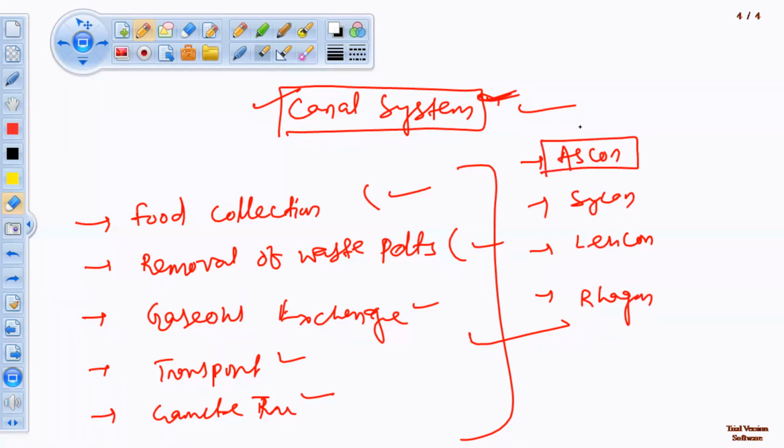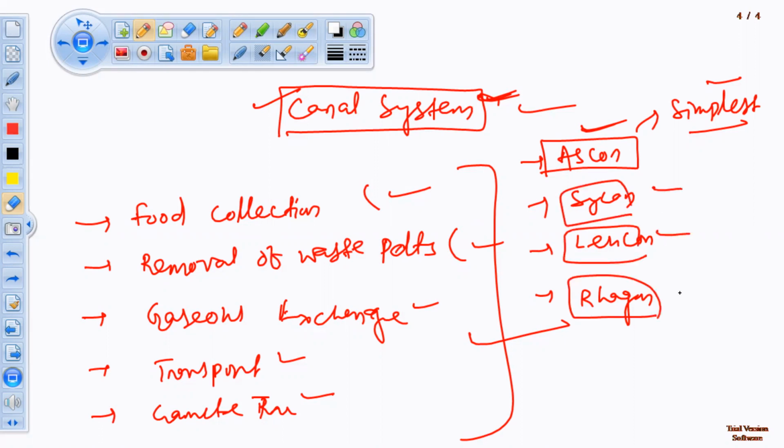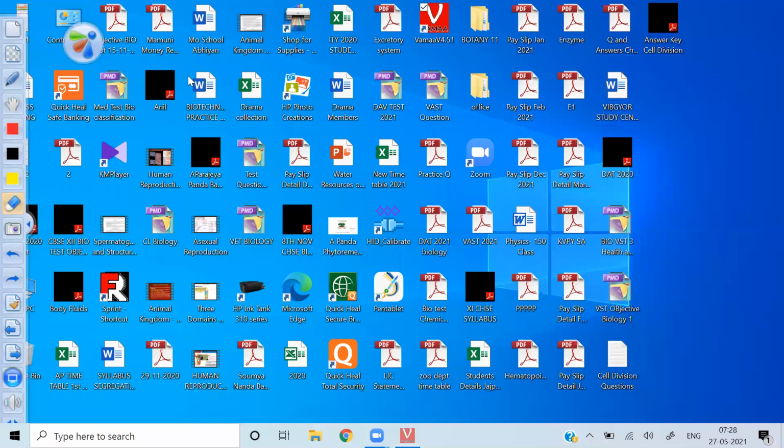Ascon type is the simplest type of canal system, as I have already told you. That means through the ostia, water enters the spongocoel, and from the spongocoel the water goes out. What about the Sycon type, Leucon type, Ragon type? These are the modifications of the body wall. I am showing the figure.